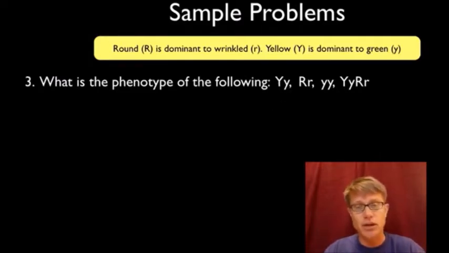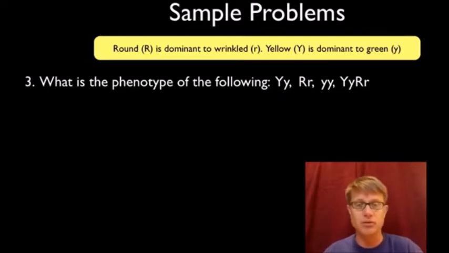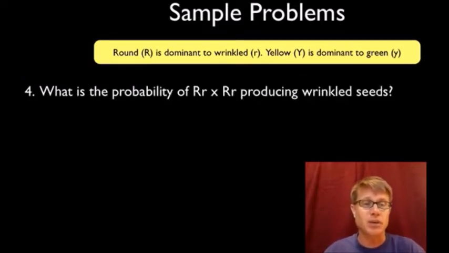And so for the first one, even though its genotype is big Y, little y, it's heterozygous for that, its phenotype would be yellow. So this is going to be yellow. This one's going to be round. This one's going to be green. And this one here is going to be yellow, round. Phenotype is physically what you look like.